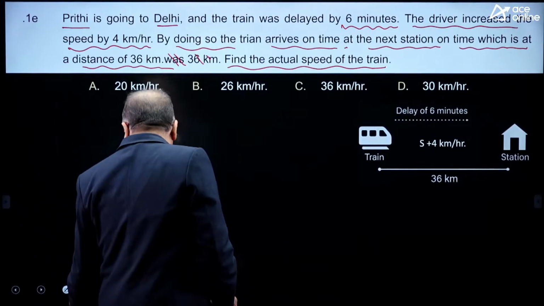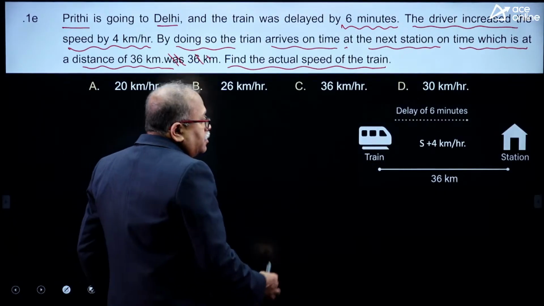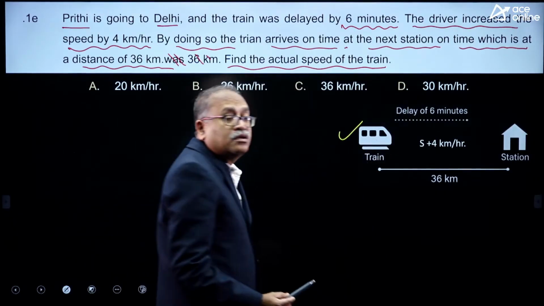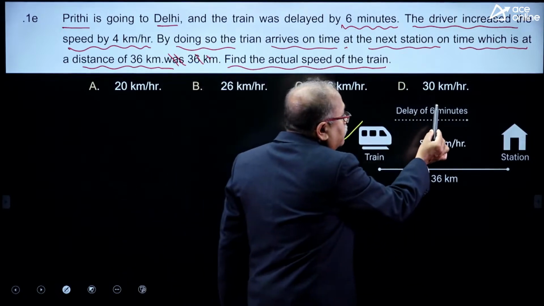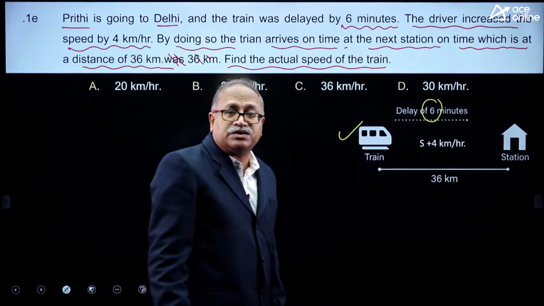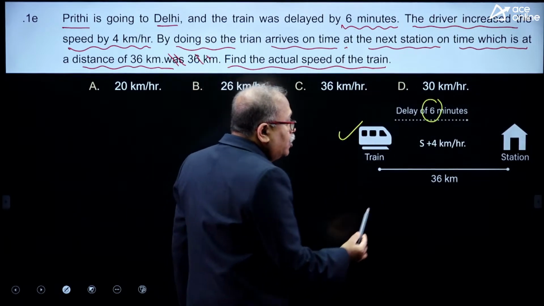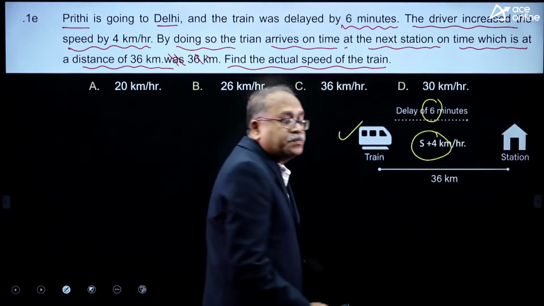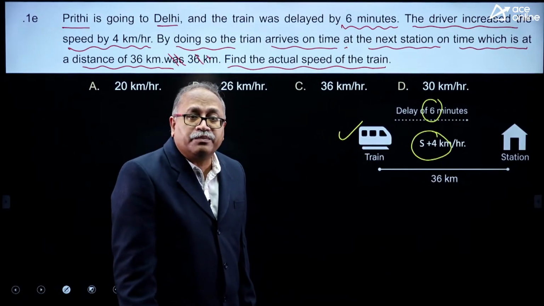Here it says that a train is delayed by 6 minutes. Now, what does it do? It increases the speed by 4 kilometer per hour.